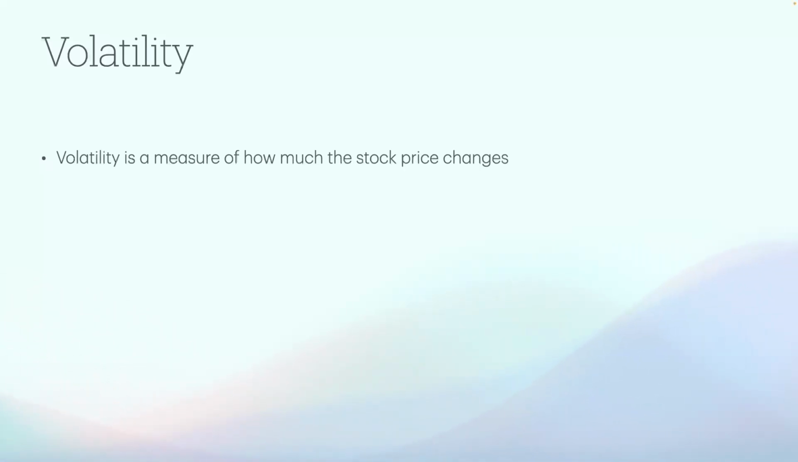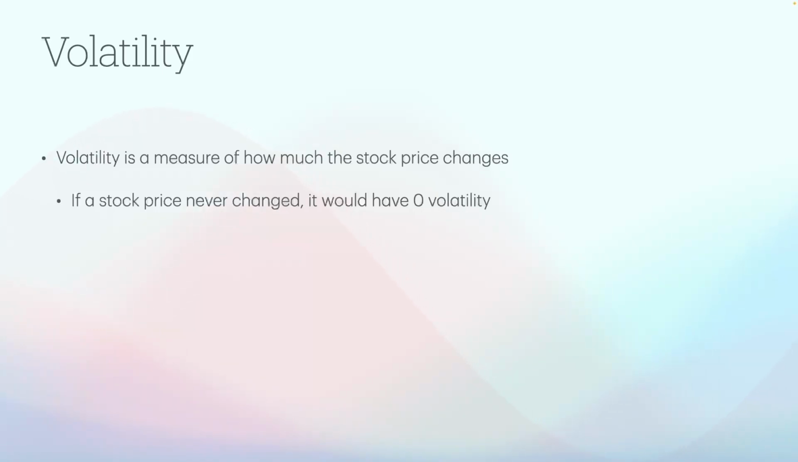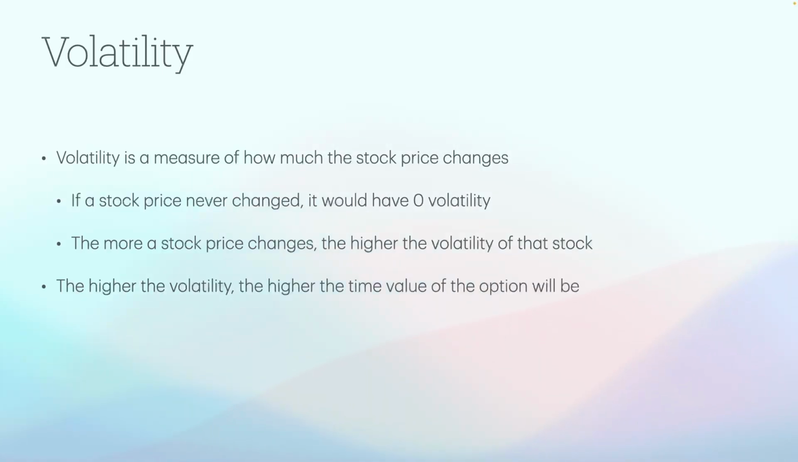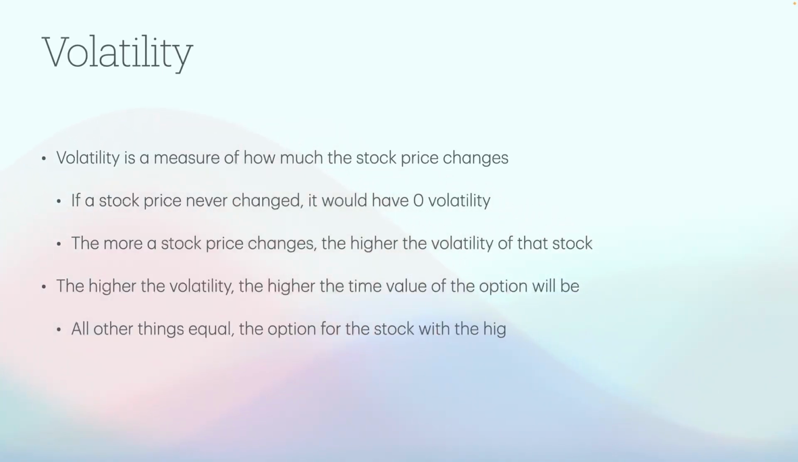Volatility. Volatility is a measure of how much the stock price changes in a short period of time rather than gradually over a long period of time. If a stock price never changed, it would have 0 volatility. And the more a stock price changes, the higher the volatility of that stock. Again, if it goes up and down a lot every day, that would make it a higher volatility stock. And the higher the volatility, the higher the time value of that option. All other things equal, the option for the stock with the higher volatility will have a higher time value.